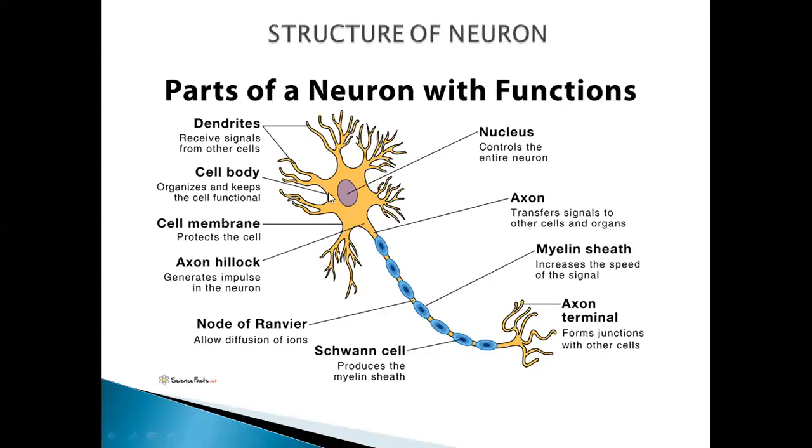The Nissl granules, what are they? A group of ribosomes. So you can say ribosomes, another name is Nissl bodies here, or Nissl granules. Fine. And wherever the term ribosomes comes, what does it mean? It is responsible to give a site for the production of protein. A mature neuron cannot divide further.